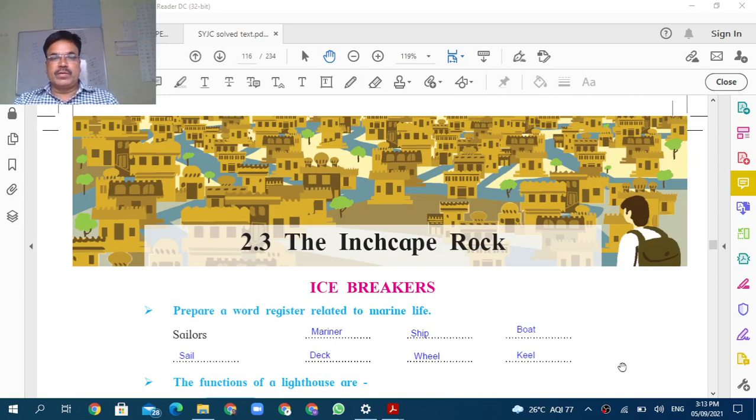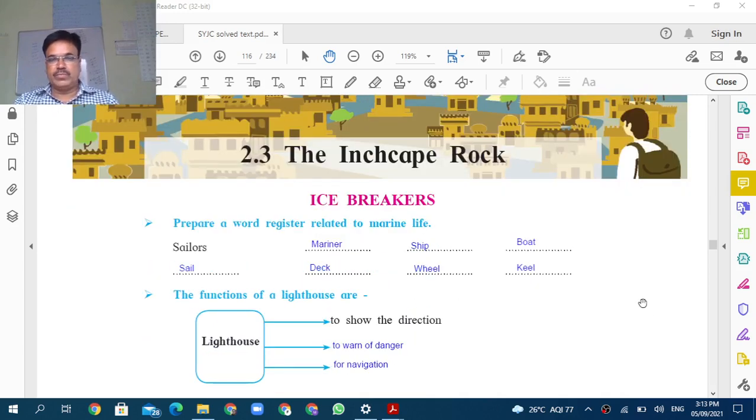Today we are going to discuss a new poem, The Inchcape Rock, 2.3 from our textbook. First of all, we'll have a discussion about icebreakers. There are icebreakers which get information about your knowledge. First of all, there is a question: prepare a word register related to marine life.